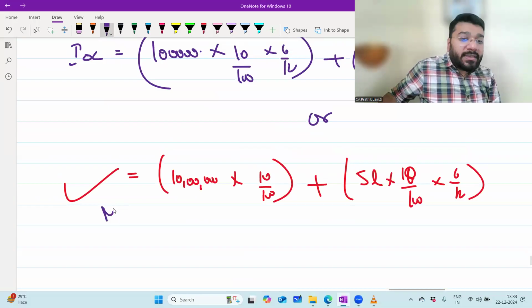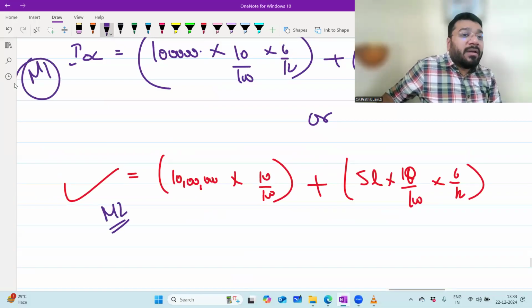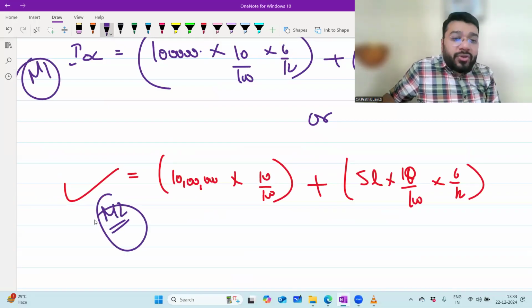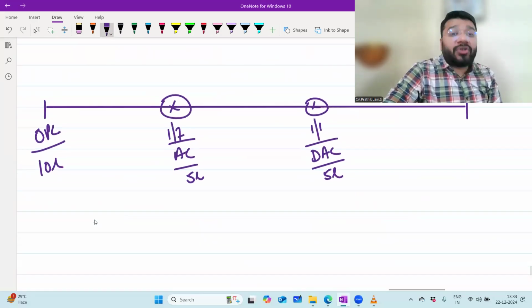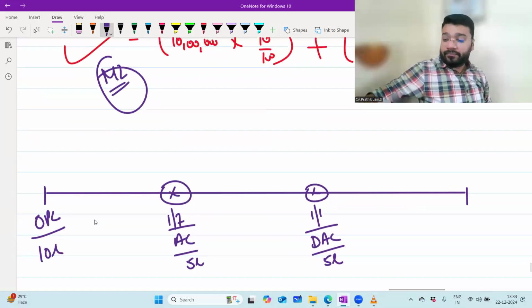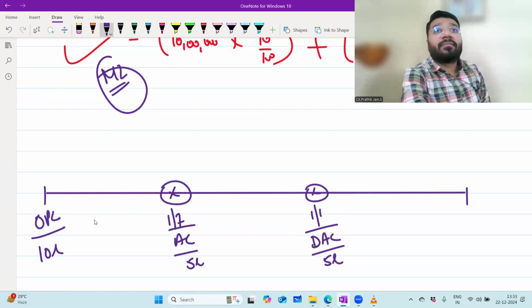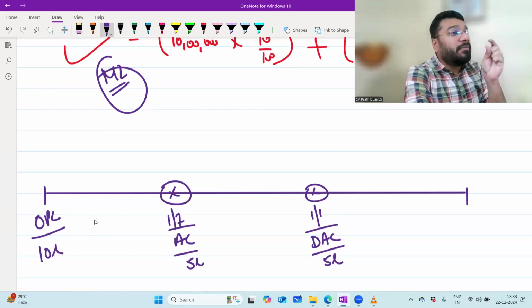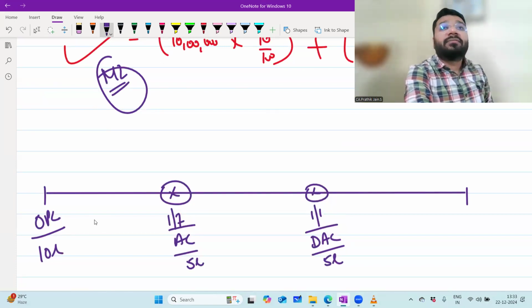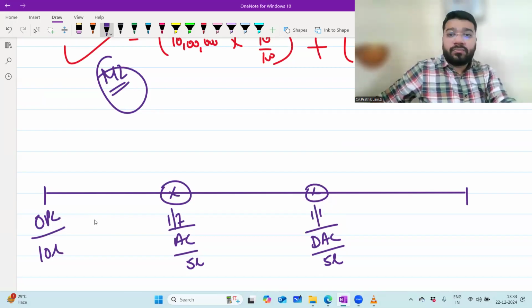Now, all those people who said, sir, I'll use method 2: this is method 2, this is method 1. Method 1 is my method, method 2 is your method. You apply your method 2 and show it to me in this question. You can do it, but the procedure is a little bit complicated. Tell me how. If I go with method 2, how do I do it?